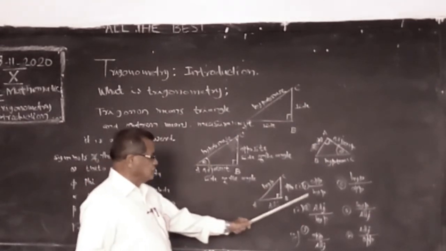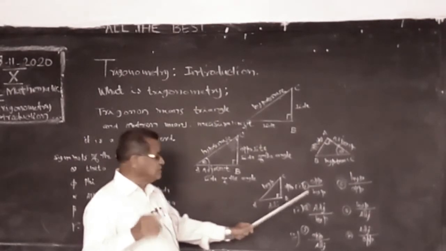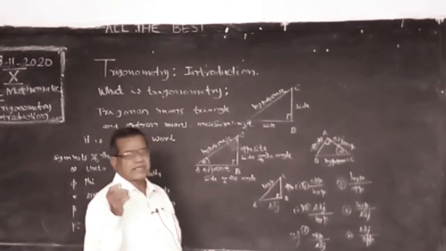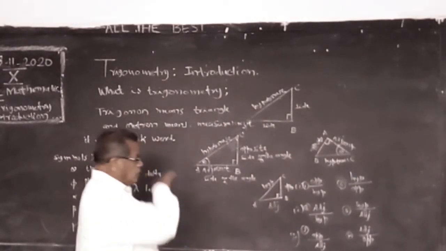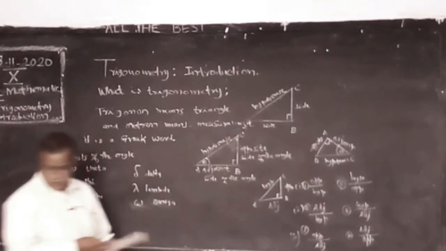First ratio, sine. SIN is sine. In short form we write 3 letters.